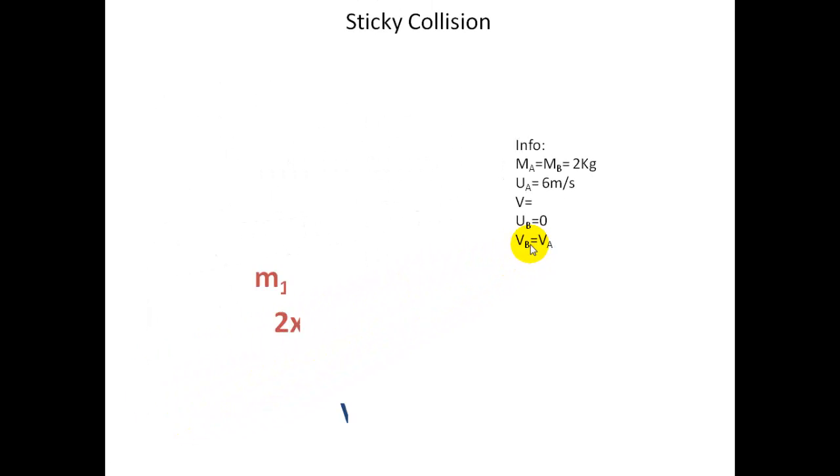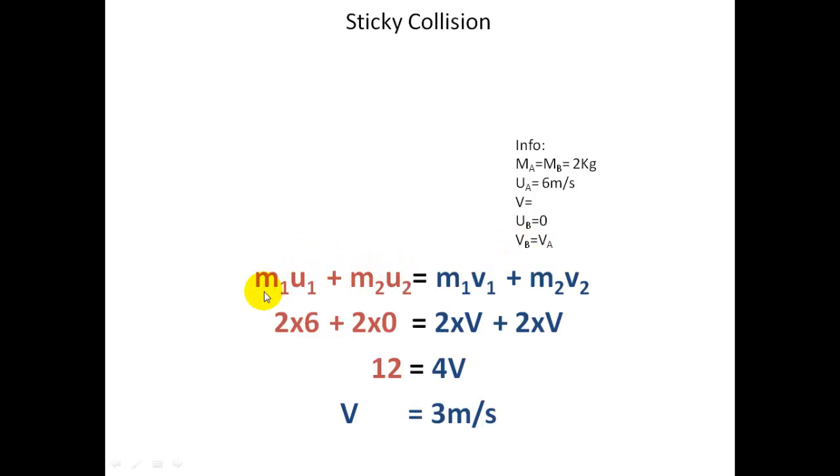So we just need to put these terms in. m1u1 plus m2u2 is equal to m1v1 plus m2v2. This is the initial momentum. This is the mass of the first body times its initial velocity. This is the mass of the second body times its initial velocity, which is still, so it's 0, equal to 2 times whatever the final velocity is, plus 2 times the final velocity for the second one. These have to be the same value for v because they stick together. So algebraically we try to solve that, and this is what we end up with. They both move away with a speed of 3 meters a second.